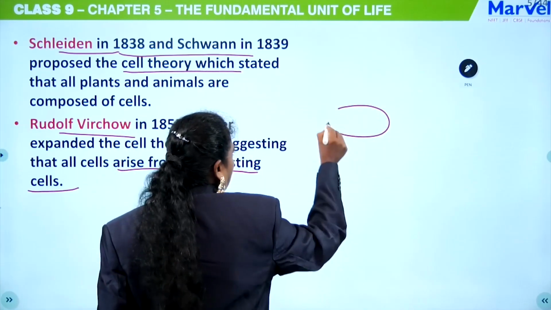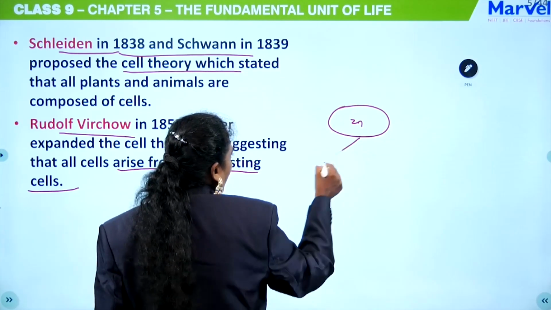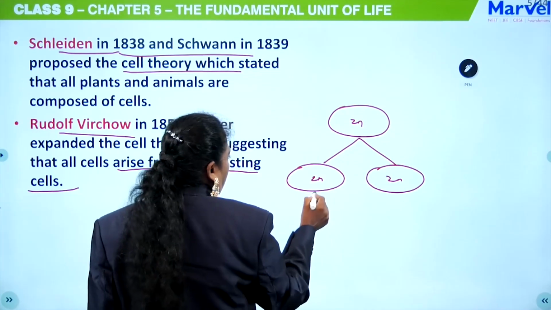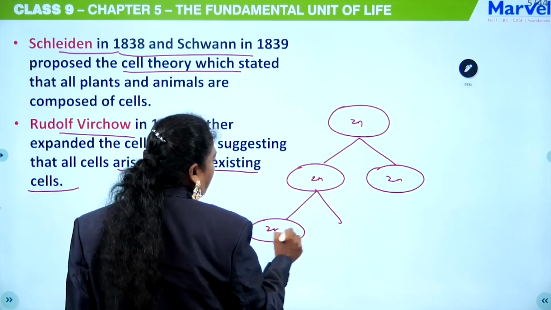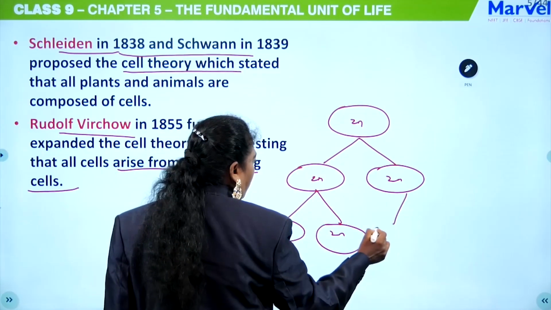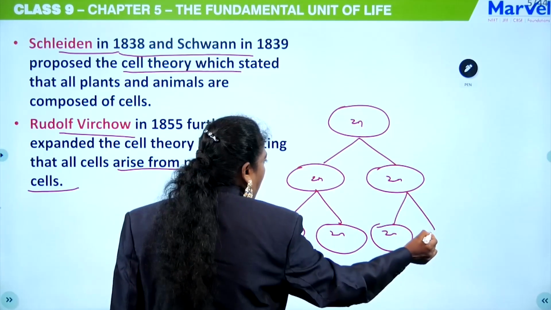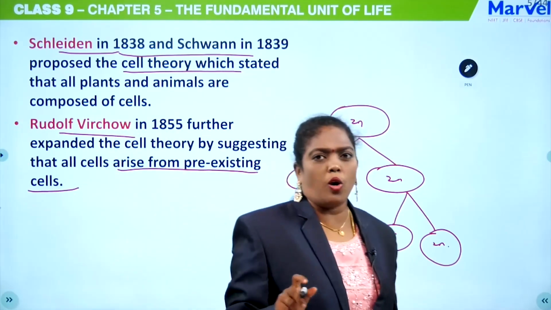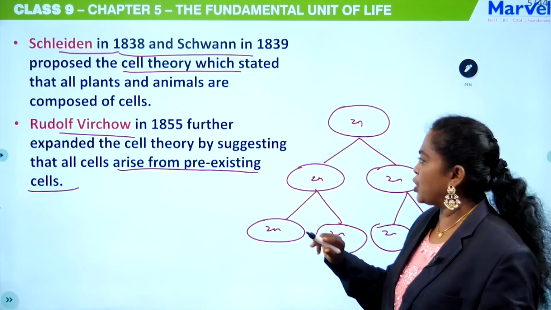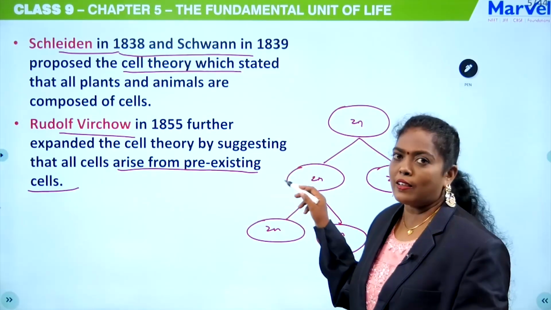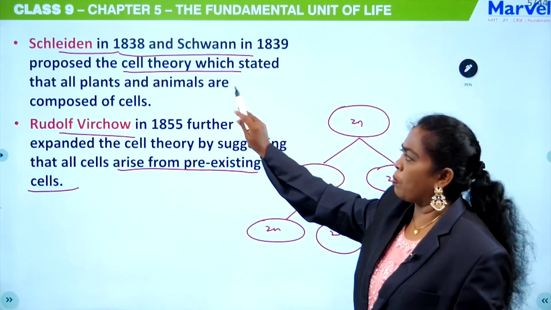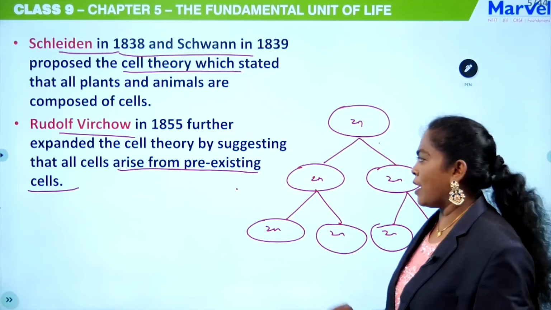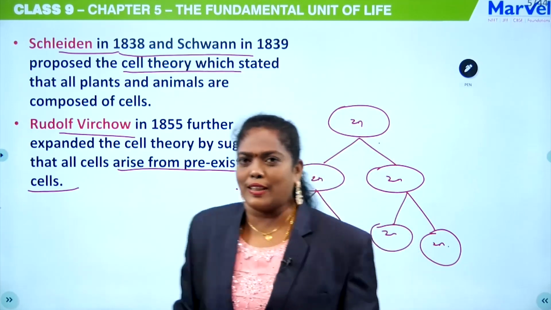Say for example, this is one cell, 2n in number. When it divides mitotically, we will get another 2. So from this cell, we will get another 2, by mitotic division. So like that, the cell is arising from the pre-existing cell. This was proposed by Rudolf Virchow, and now this is known as the modern cell theory. Schleiden and Schwann said that all plants and animals have cells. He said that all cells arise from pre-existing cells.